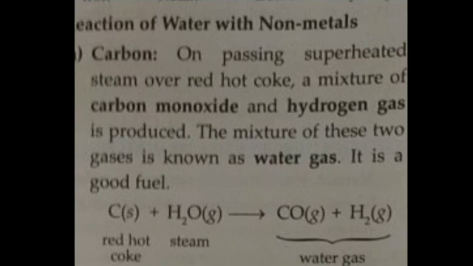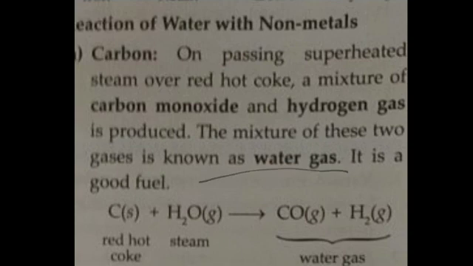Then the reaction of water with non-metals, that is, on passing superheated steam, which is at a temperature in the thousands, over red hot coke. We have already discussed that it forms a mixture of carbon monoxide and hydrogen gas, which is known as water gas, and this water gas is a good fuel.